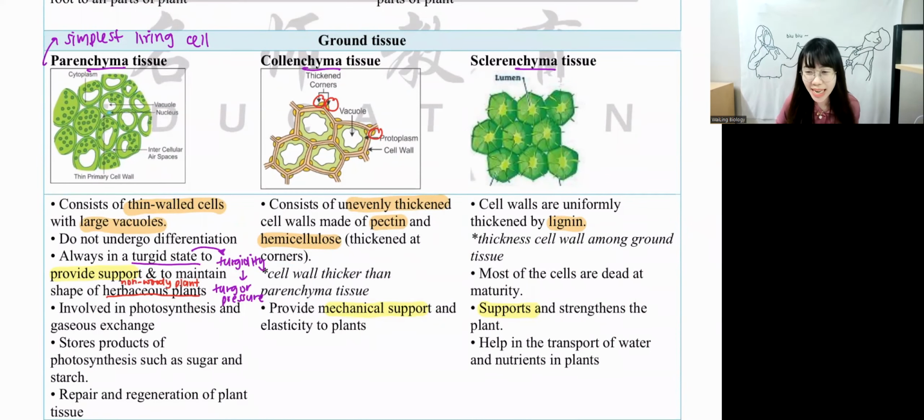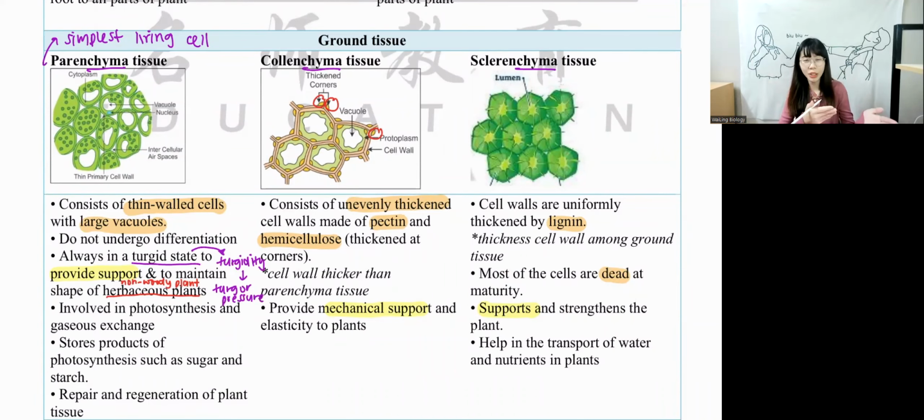When they are taken by lignin, they have to be a dead cell. Very good. They are dead cells. So they are dead at maturity. They are dead cells. Dead cell doesn't mean they are useless. Dead cell means that they cannot control activities only, but they can still have their own function, yeah, guys. They are able to provide support as well.